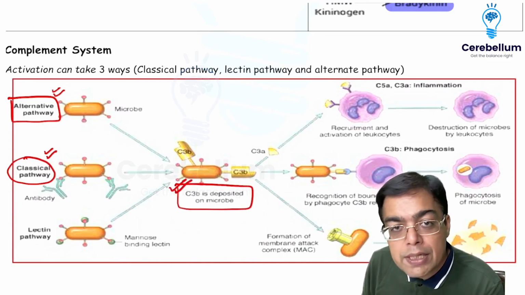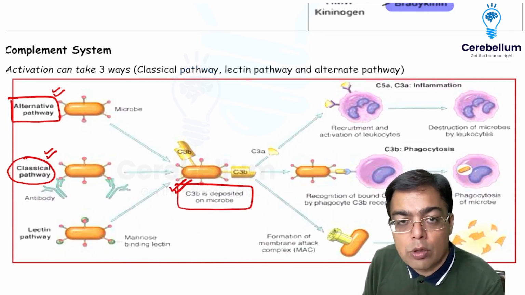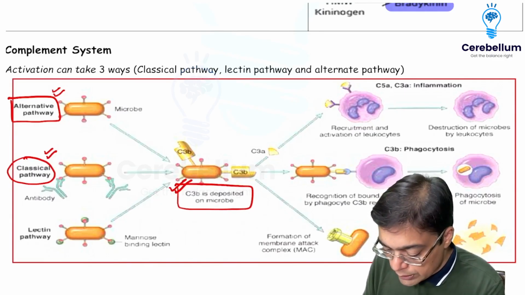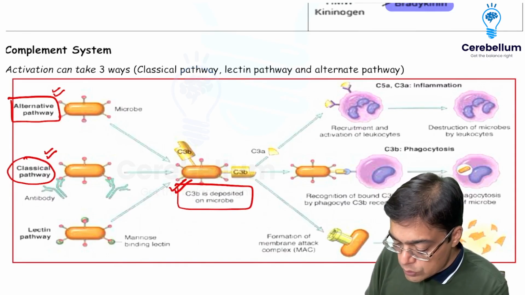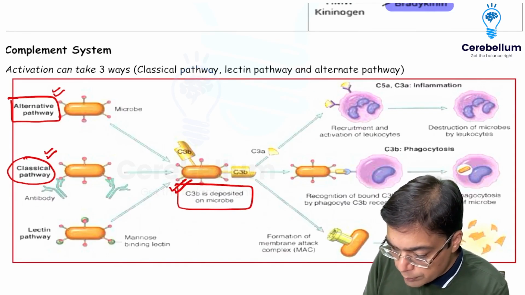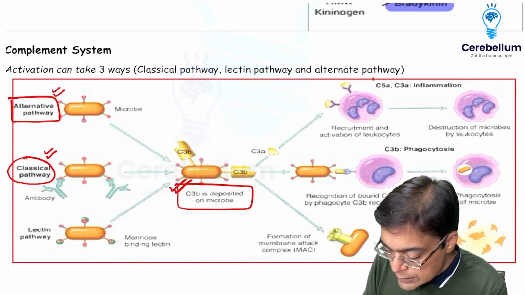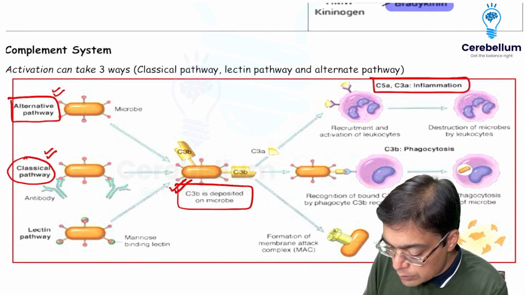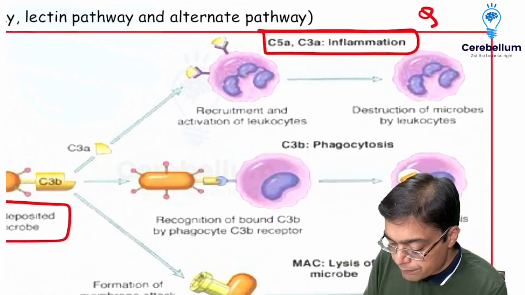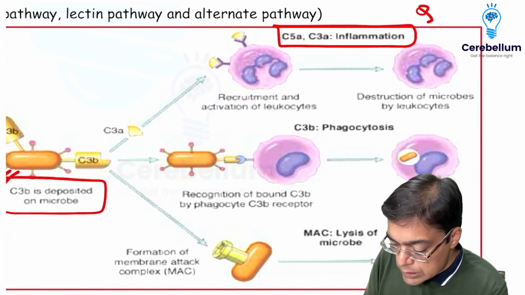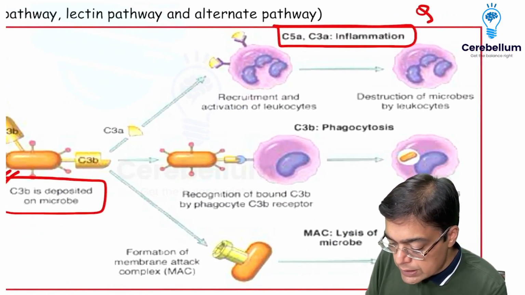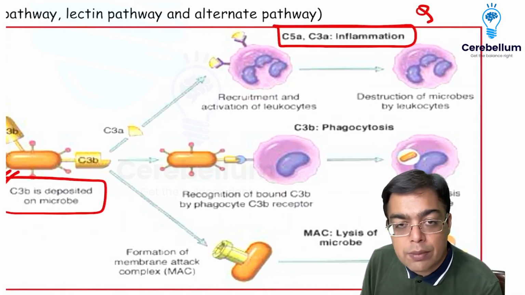Now, C3b functions as an example of an opsonin molecule. That's what we talked about earlier. And when we think in terms of the other individual complement proteins, we should be aware that C5a and C3a function as anaphylatoxins. So they are responsible for degranulation of the mast cell as well as release of histamine.